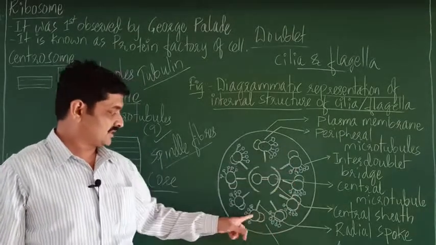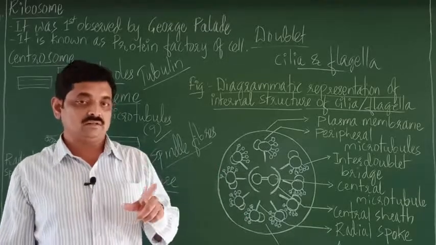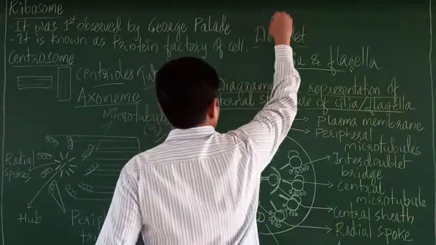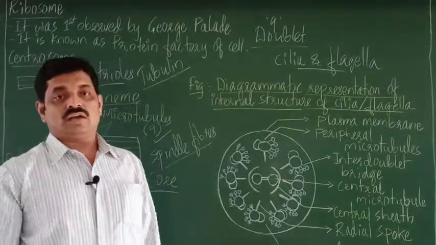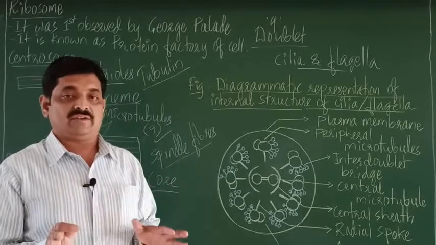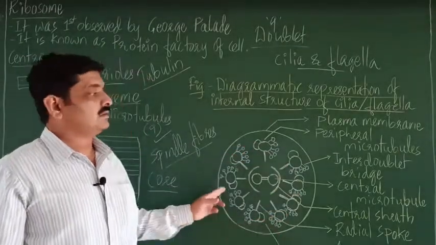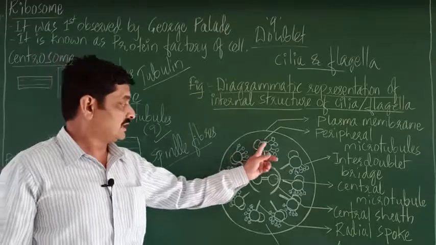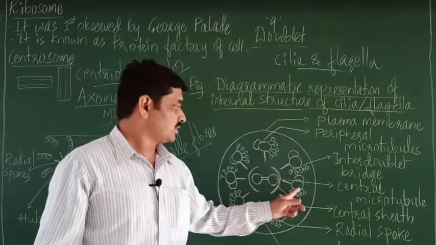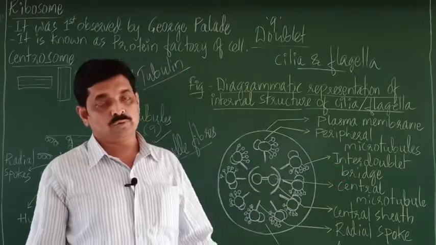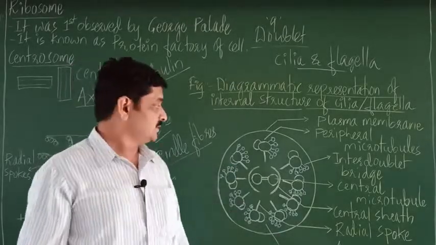Second, third, fourth, fifth, sixth, seventh, eighth, ninth. So how many doublets are present here? There are 9 doublets, right? What is their location? They are located at the periphery, means sides. You can observe here these microtubule doublets are located at the sides, which is called periphery. So we call them the peripheral microtubules or peripheral doublet microtubules, right?